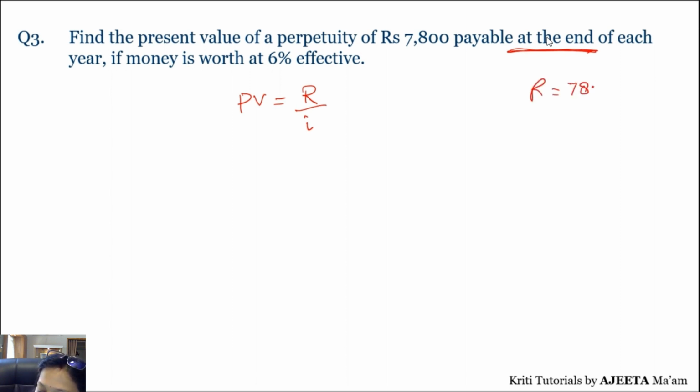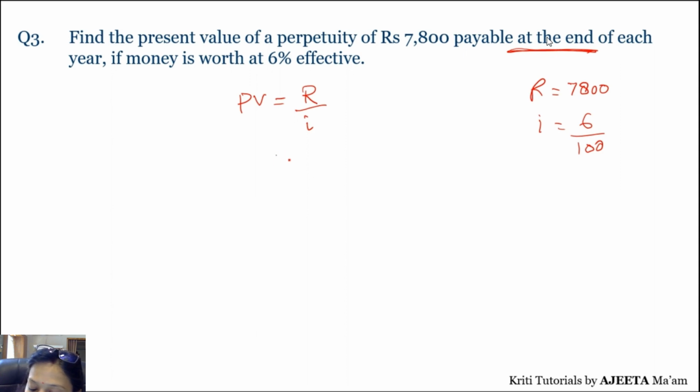R is 7,800. What is your I here? 6%, that is 6/100। ये सारे initials लिखने के भी students के marks होते हैं, तो कभी भी फॉर्मूला आप miss नहीं करेंगे board exam में, क्योंकि board exam में फॉर्मूले के marks हमेशा होते हैं, remember it, right? So formula is very very important to be written. So PV is R upon I. Do not forget to write the formula.